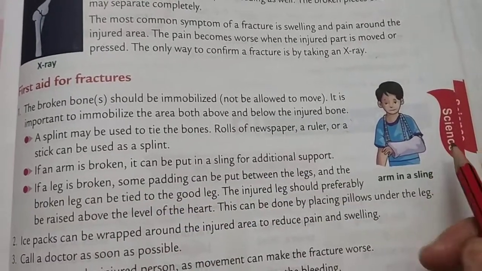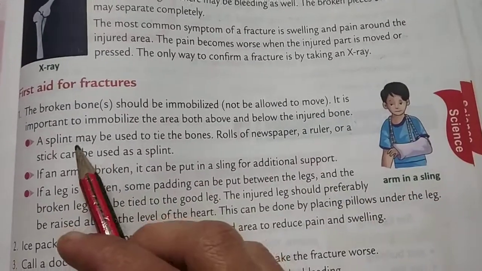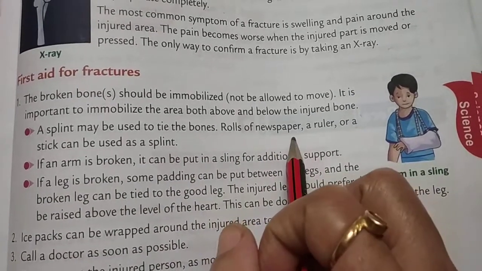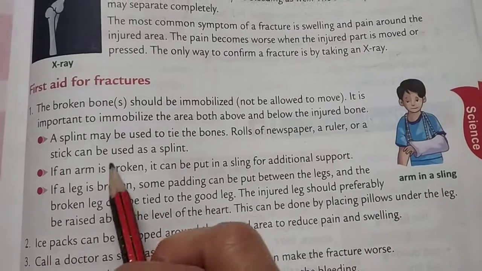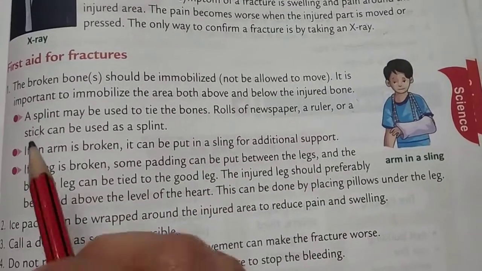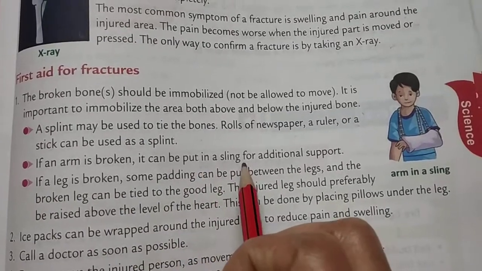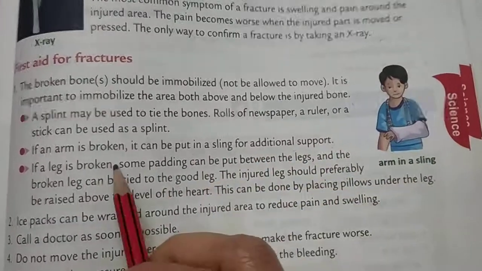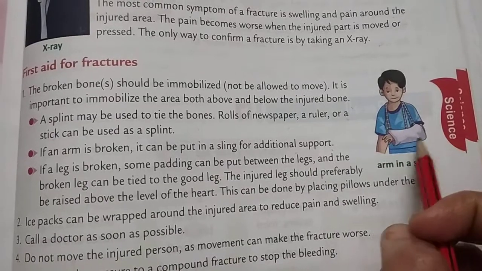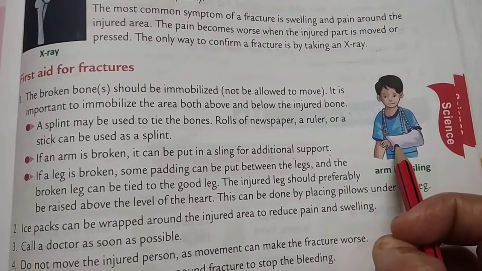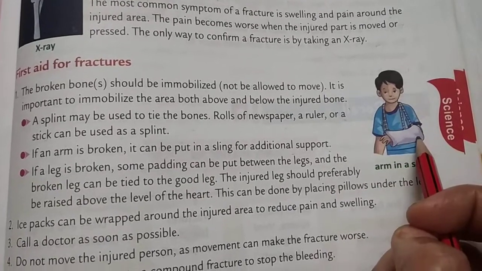Splint, see, this is a splint. So a splint may be used to tie the bones. Rolls of newspaper, a ruler or a stick can be used as a splint. If an arm is broken, it can be put in a sling for additional support. See, if your arm is broken, then the arm can be put in the sling for additional support.